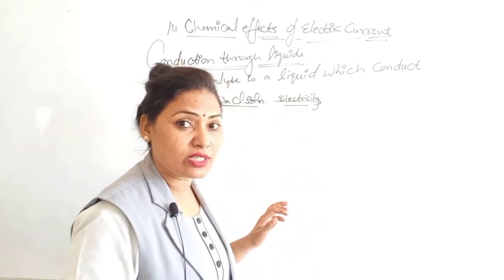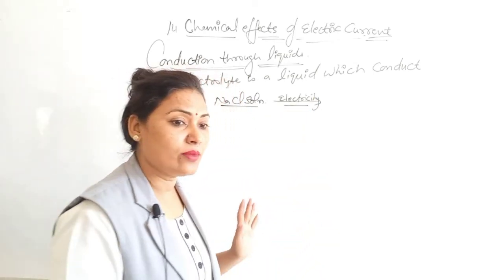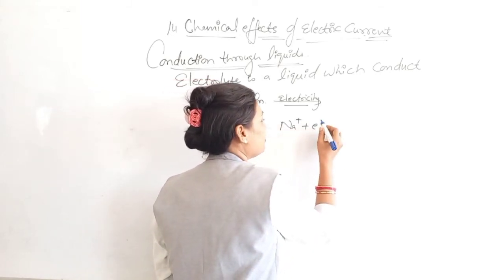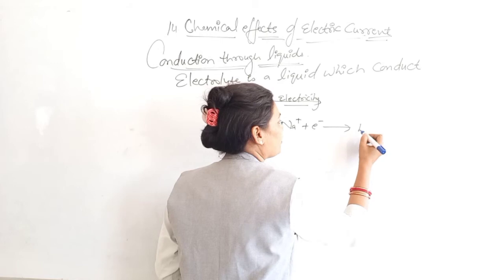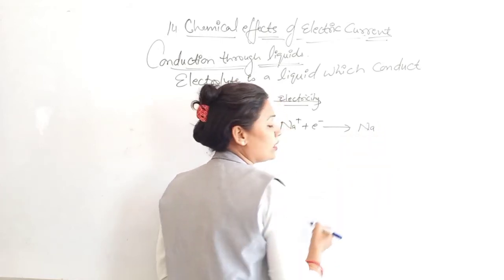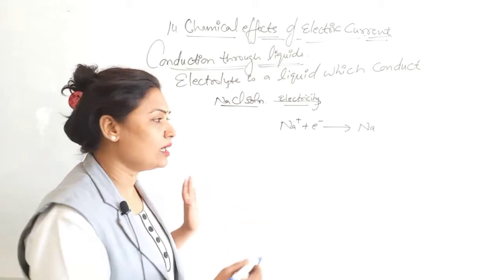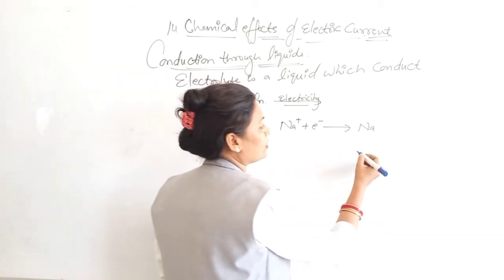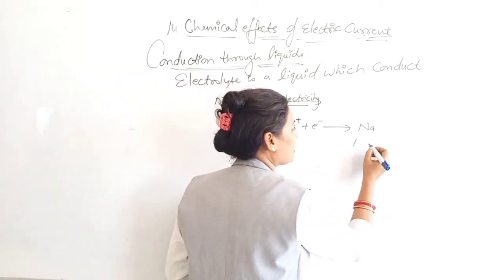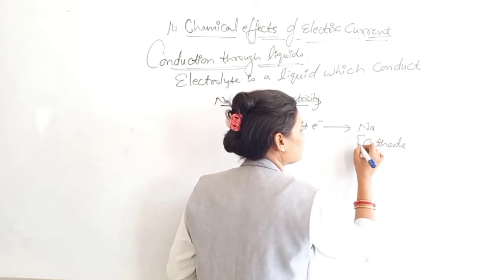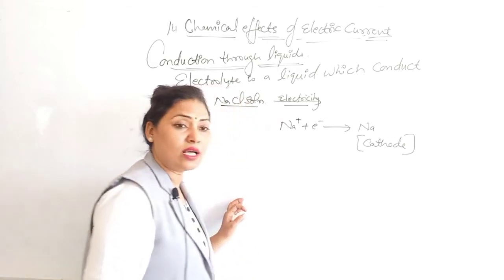So decomposition is taking place with the help of electricity, and यहाँ पे sodium ions जो है that will be deposited as sodium metal. ठीक है. They will move towards the negative electrode, और negative electrode कौन है? Cathode. They are moving towards the cathode.